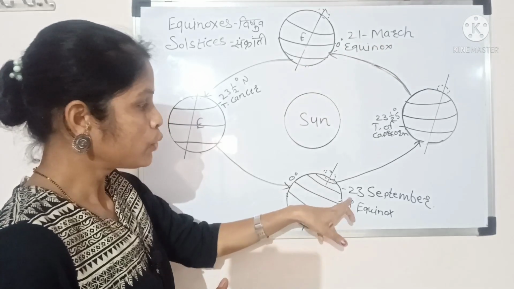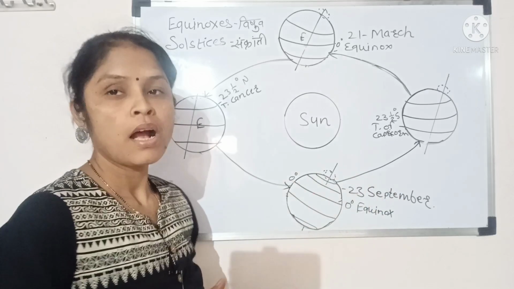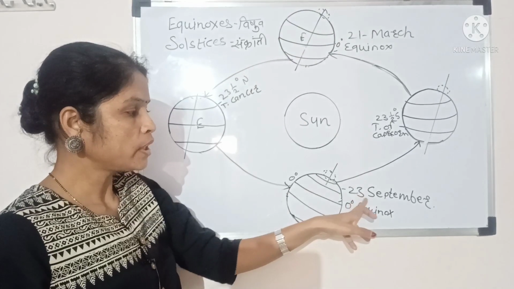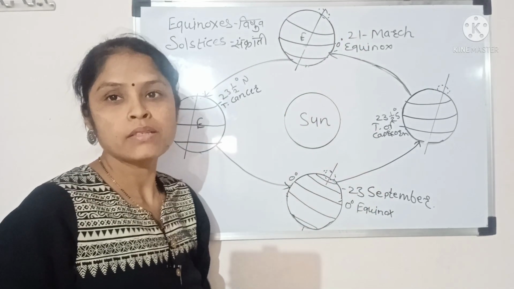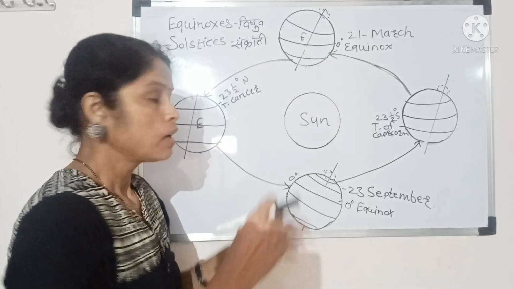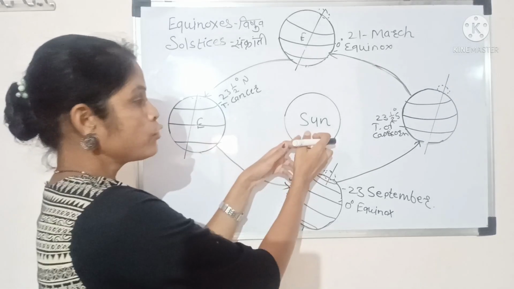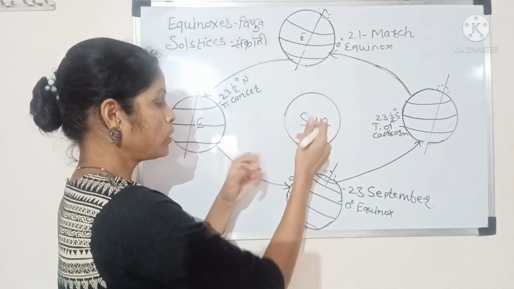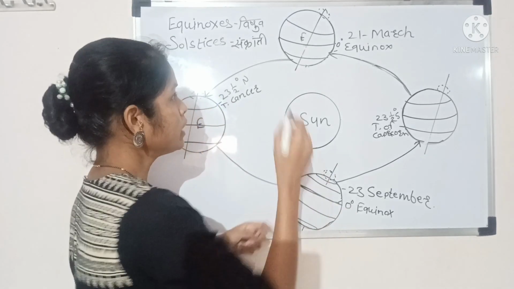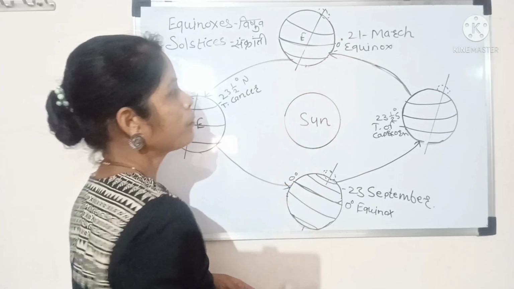21st March and 23rd September. These two dates are known as the equinoxes. So during these two dates, during these equinoxes, what happens? The rays of the sun shine directly on the equator. Here you can see the equator, that is at 0 degree, and at this pole also you will see the equator is at 0 degree.